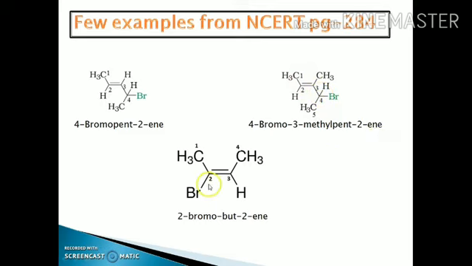The name of this compound is 4-bromo-3-methylpent-2-ene. The name of this compound is 2-bromobut-2-ene.